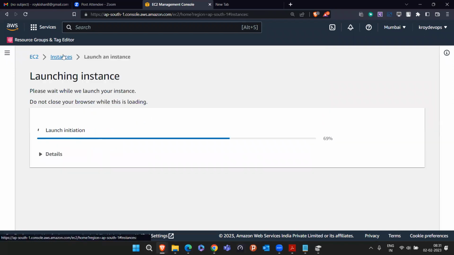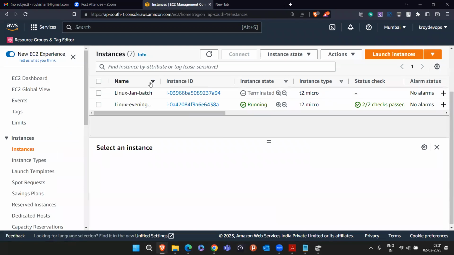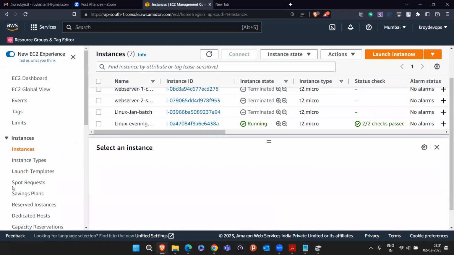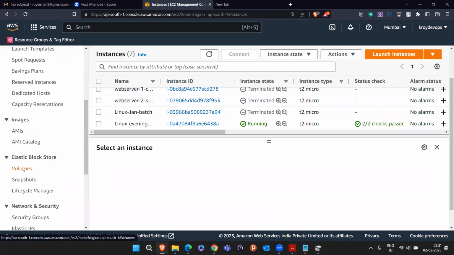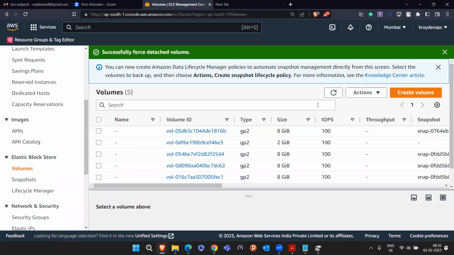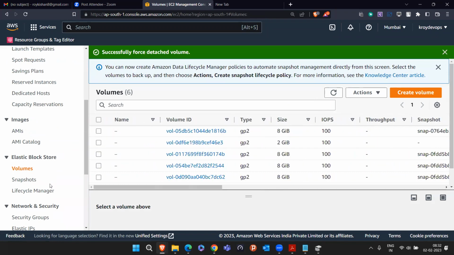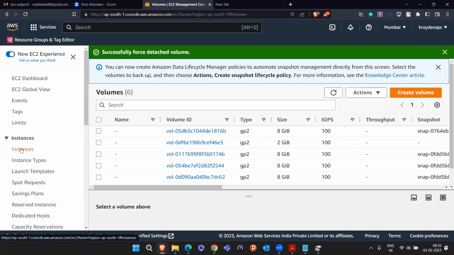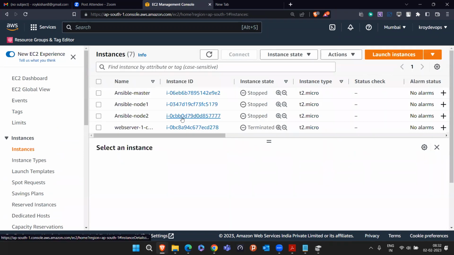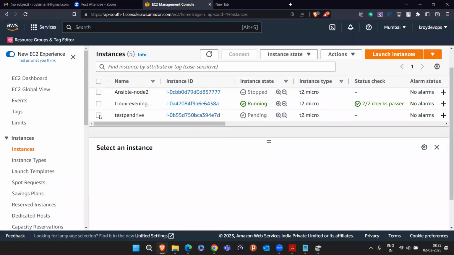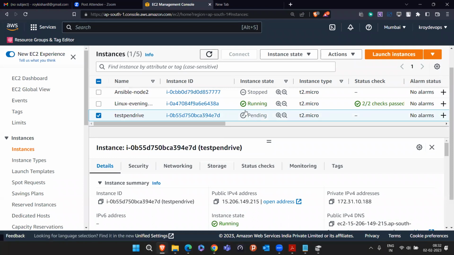The instance will be launched in a few seconds. Meanwhile, if you go to the volume section, you'll be able to see that this 2 GB volume is now available. So this work is completed. Once the instance has started, I simply have to plug that pen drive into that machine. That's all. Let's wait for that. This is in the pending state. Now it is running. We refresh this.